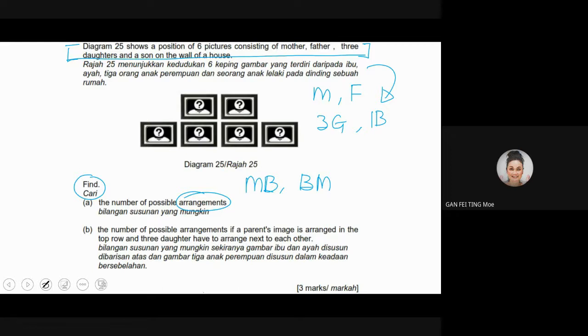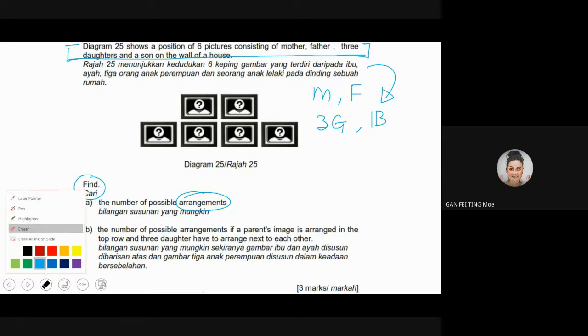Okay, now let's continue to our question here. Dia kata find the number of positions. So ada syarat tak? Dia tak ada syarat. So dia boleh lintang pukang semua tu. So how many pictures are given to you? How many that you have? There are 6 people. There are 6 pictures. Okay, there are 6 pictures there.